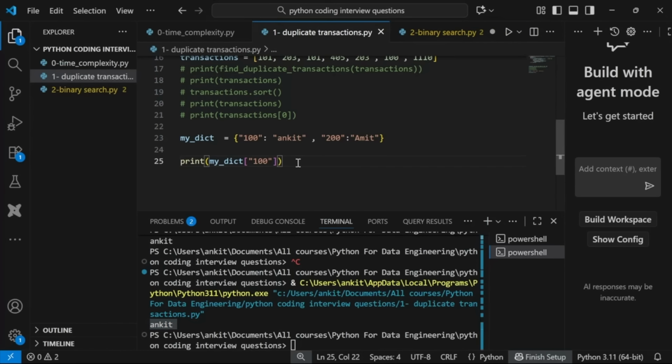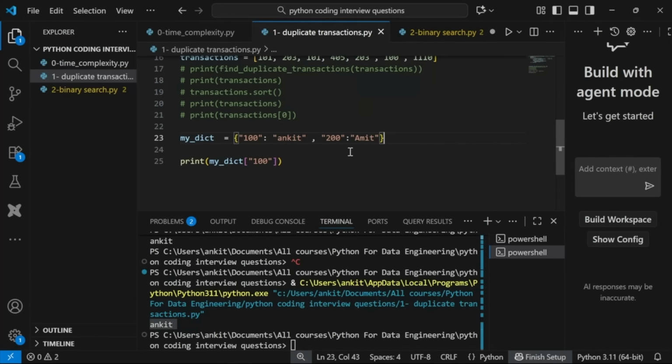So what it is doing, we are doing a lookup. I am saying, give me the value of key 100. This is my key value. Now you must be thinking that internally this is running a loop, because it will go to the first element and see if it is 100 or not. Then it will go to the second element, then the third element. Let's say there are 1 million. You must be thinking it may be doing a linear search, but that's not the case.